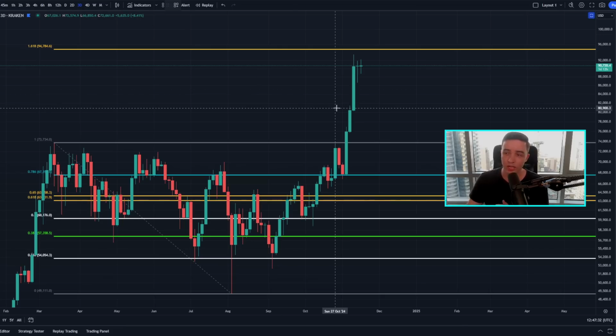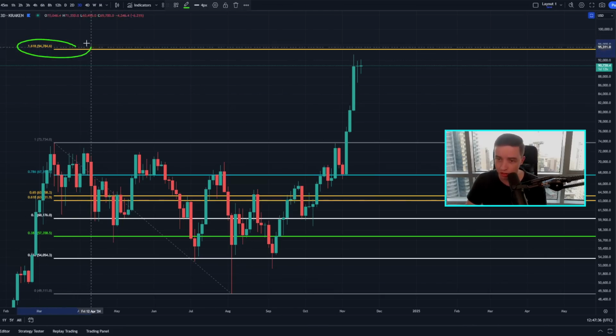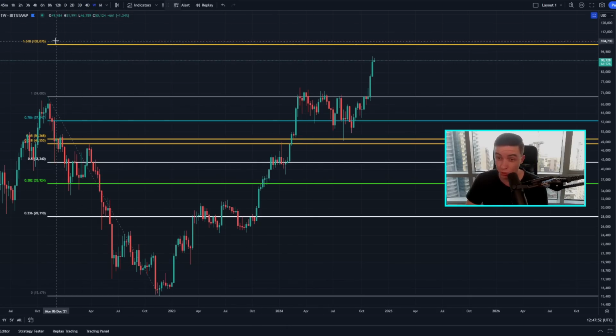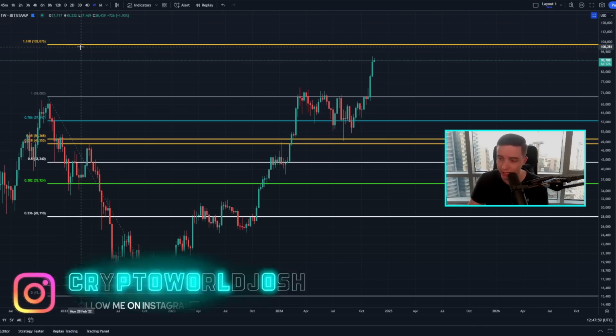So if we're taking a look at this 3-day Bitcoin chart, we still have this 1.618 Fibonacci extension sitting at around 94 to 95,000, which could be acting as a bit of resistance. So pay attention to that level as a possible price target and point of resistance at 94 to 95,000. But once we can see a confirmed breakout above around 95K, in that case, we'll likely head up towards around $102,000, which is this 1.618 Fibonacci extension on this weekly Bitcoin chart.